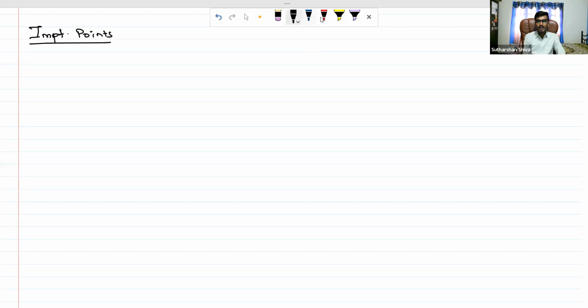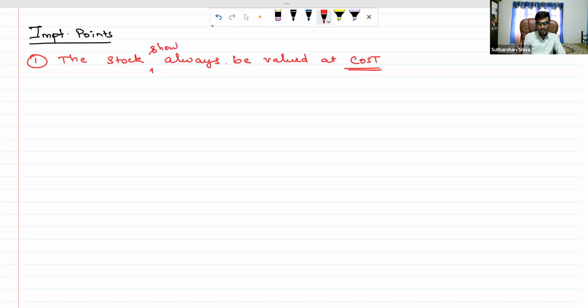In your calculation type, they will give you wordings like this: the stock should always be valued at cost. It is mandatory, it should always be valued at cost.